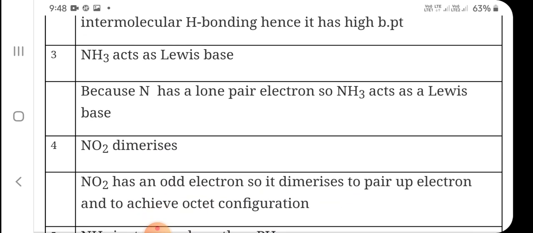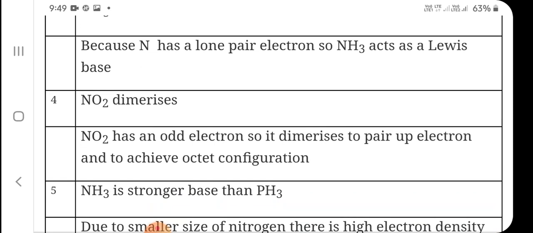The next question is very simple but very important. Ammonia acts as Lewis base. You know the Lewis concept of acids and bases. Lewis bases are the substances which can donate the electron pair. Nitrogen has a lone pair of electrons, so ammonia can act as a Lewis base. All the hydrides of group 15 are Lewis bases.